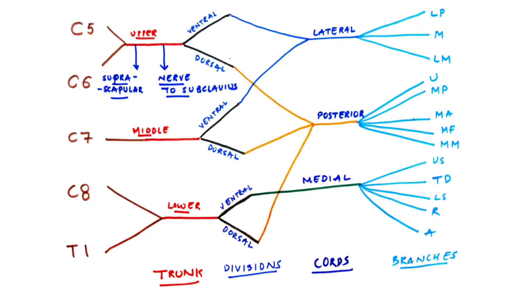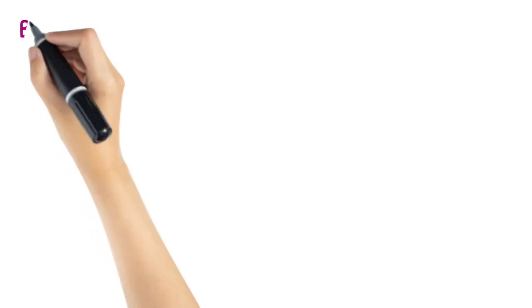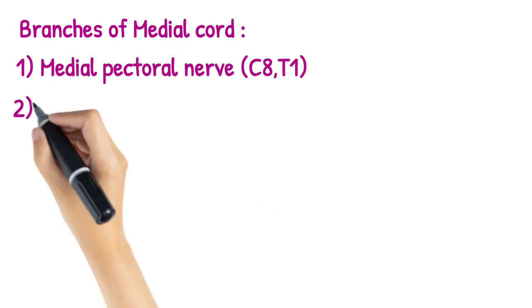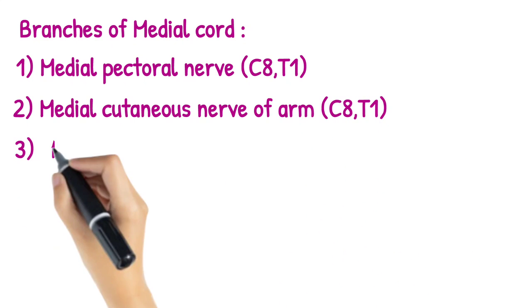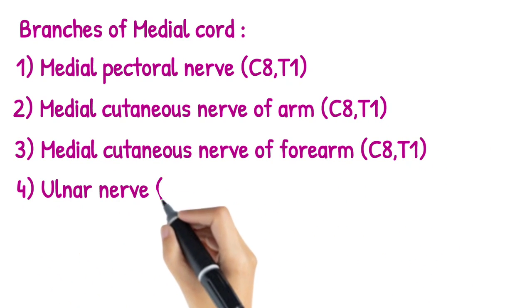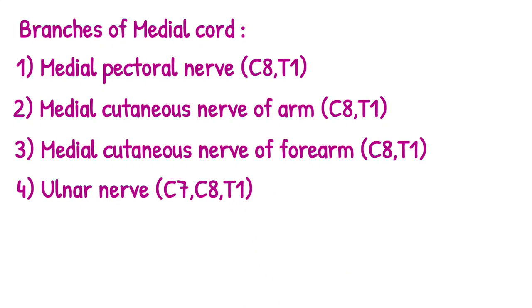Now coming to the second nerve, that is musculocutaneous nerve. The musculocutaneous nerve arises from the lateral cord of the brachial plexus and it supplies the three important muscles of our upper arm: brachialis, coracobrachialis and biceps brachii. The root value for the musculocutaneous nerve is also C5, C6 and C7.